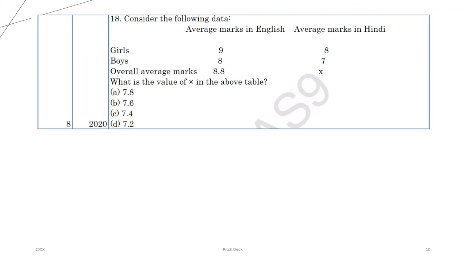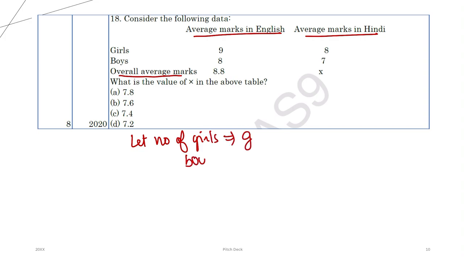This is question number 8. Question number 8 says, this is the average marks in English and average marks in Hindi of some girls and boys in the class, and the overall average marks in English and overall average marks in Hindi is given to you. Find the value of X. Right? Now, what are we going to do in such a question? Let's say the number of girls in the class is G and boys is B. I hope this is clear.